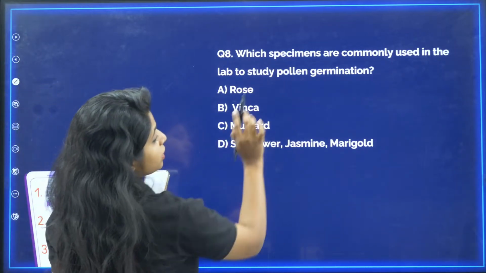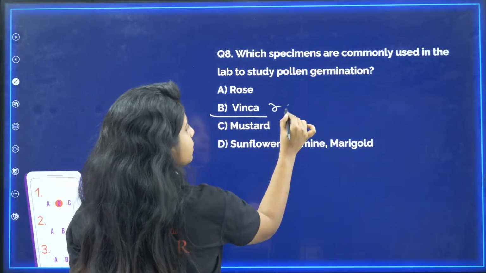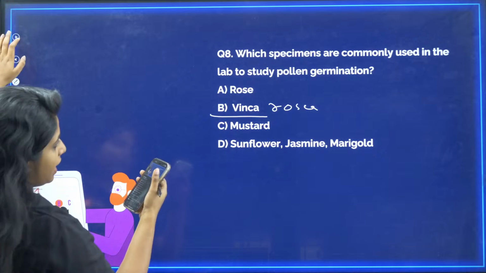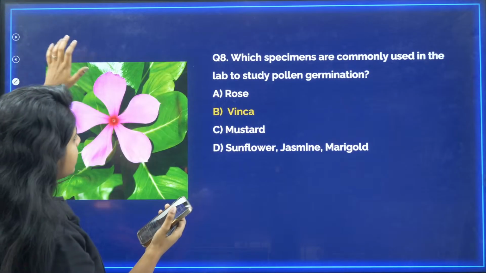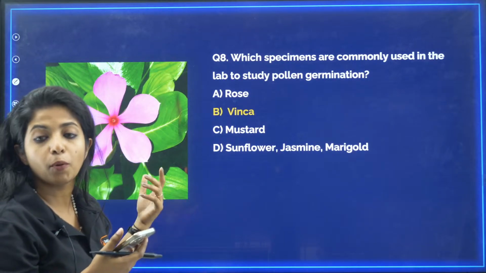Okay, anyways, which specimen is commonly used to study pollen germination? It is vinca, and the exact name is Vinca rosae. Someone said the name. If you could put it down again, I would be really happy. The spelling is R-O-S-E-A. Okay, Vinca rosae. If you have not seen it, see it right now. So this is usually taken for pollen germination.